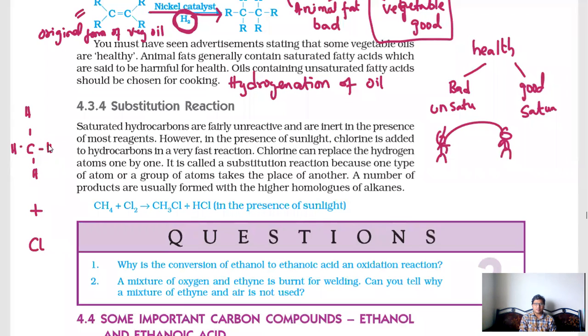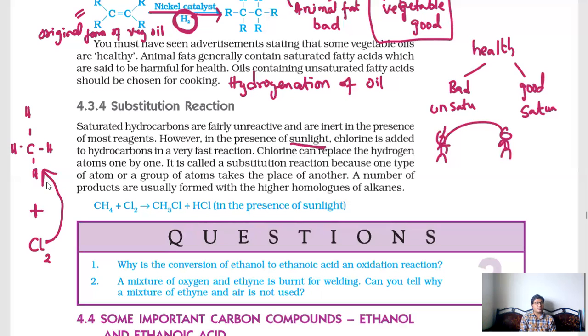This is saturated, and saturated compounds are fairly unreactive, not more unreactive, fairly unreactive. But if more temperature or pressure is given, definitely it will react, or in the presence of sunlight also it will react. Now if chlorine is added to methane, what will it do, do you know? How many chlorines are we adding? Cl2.